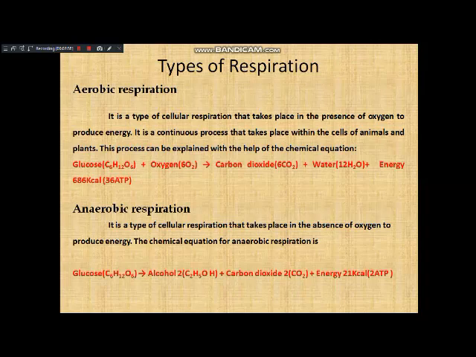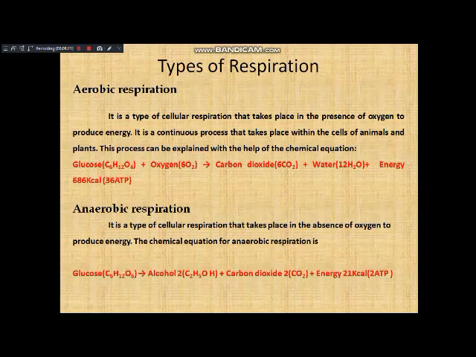And the second category is anaerobic respiration. It is a respiration that takes place in the absence of oxygen. See here the difference: in the aerobic case it takes place in the presence of oxygen, and in the anaerobic case it takes place in the absence of oxygen. You can see the equation.